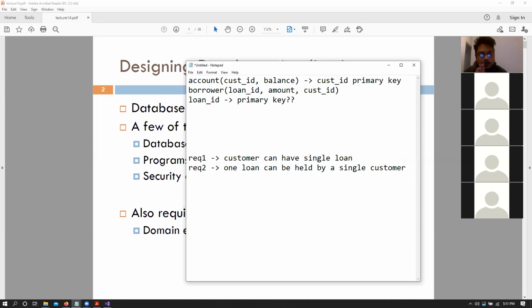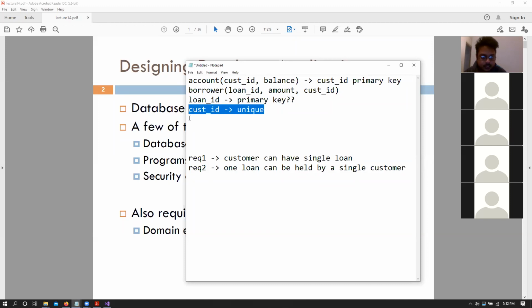So now, on top of loan ID being a primary key, I believe that if we want to satisfy this, customer ID is still a foreign key, but there should be a unique constraint on the customer ID as well. So that a customer can have a single loan and one loan can only be held by a single customer, right? So does everyone get that?